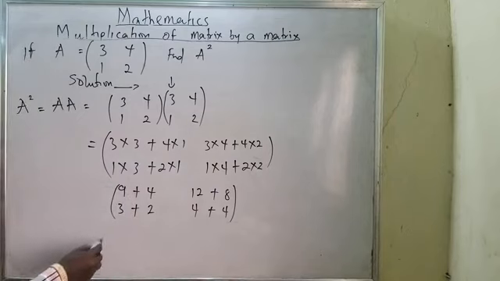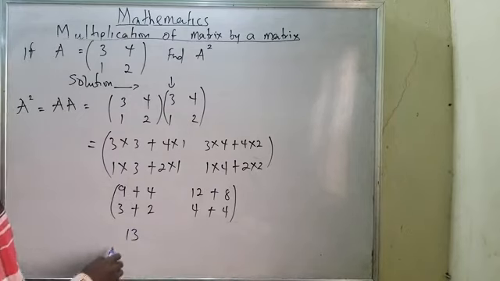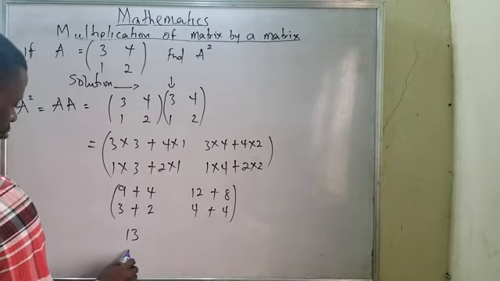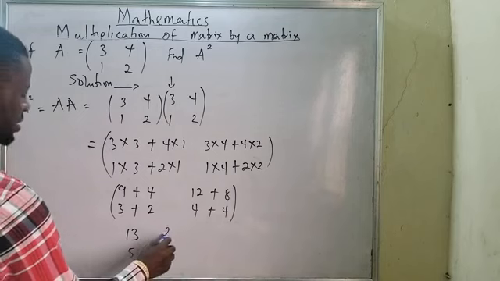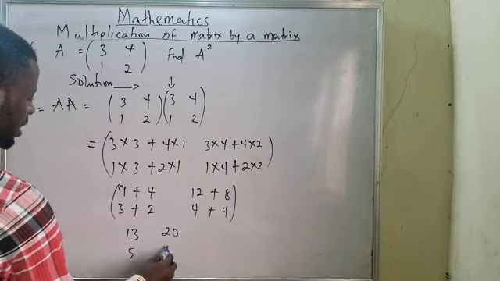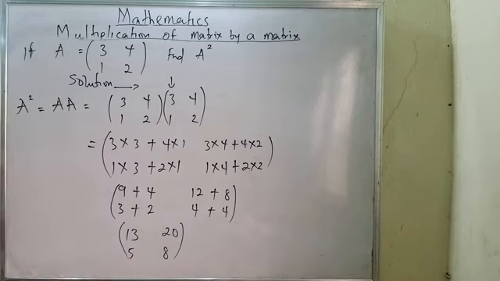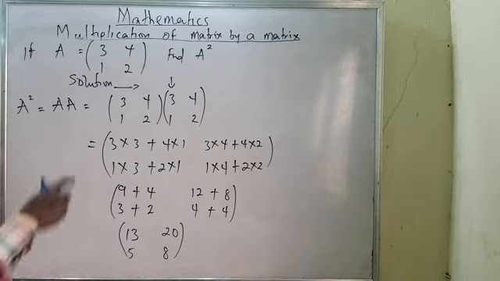It means we'll be talking about 13 and 5, 20 and 8. That is all. Okay, hope there is not a mistake. Let me check again.